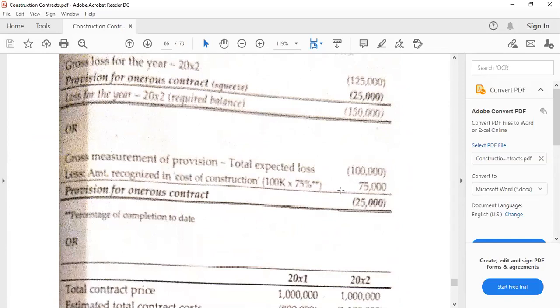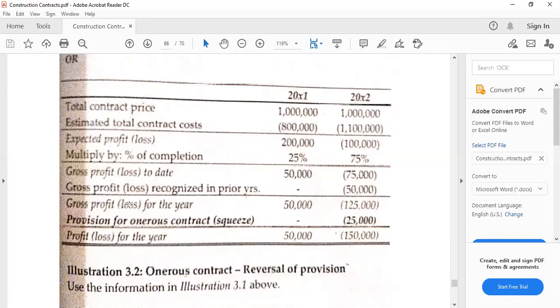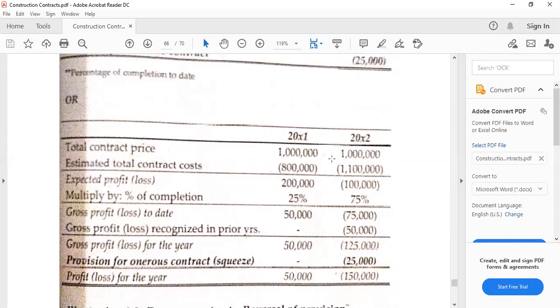Or you can also multiply that with the percentage of completion as said. Or there's also another way that we've actually seen a while ago. If we are just going to use the percentage of completion if we would like to, the provision for onerous contract is like the balancing figure. However, again, this is not advisable, this usage of percentage of completion using method one. Again, it's because if supposedly it is already losing, we should abandon the usage of the percentage of completion. Okay, so I hope that is clear.